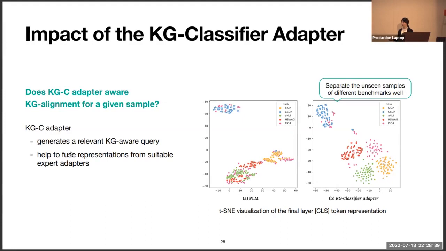As you can see, the representation of the KG classifier adapter classified the unseen samples of different benchmarks better. So we can say that the KGC adapter generates a relevant KG-aware query, and it will help to fuse representations from suitable expert adapters in our framework.